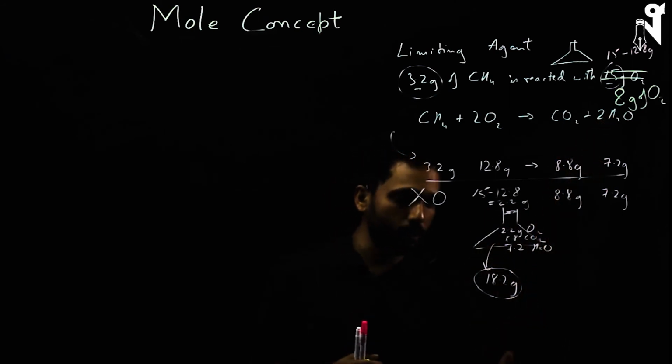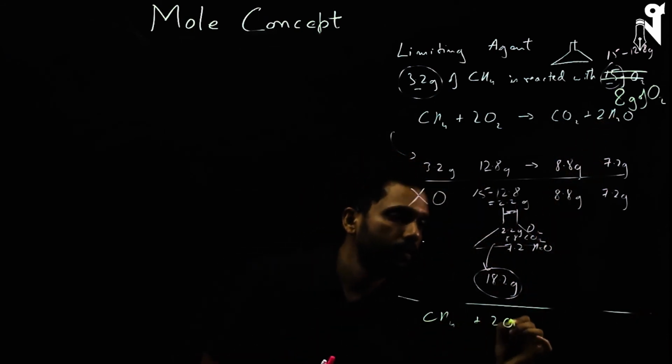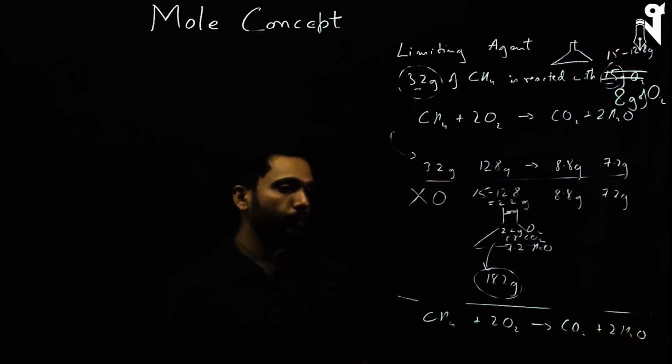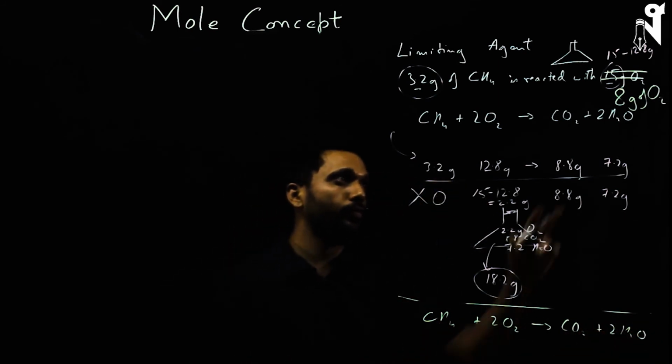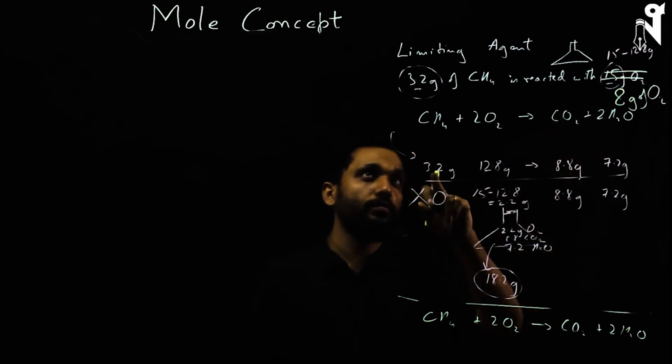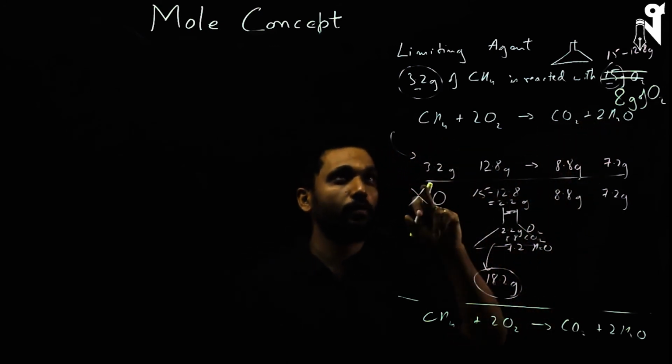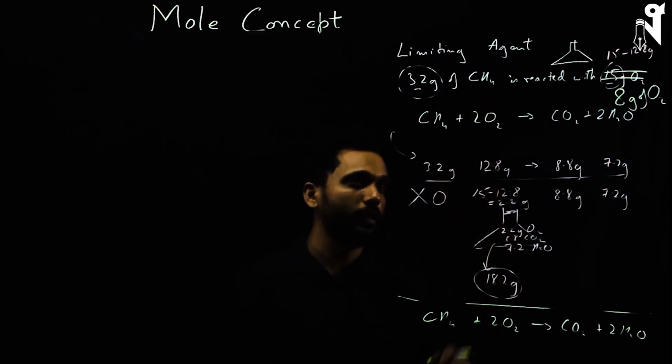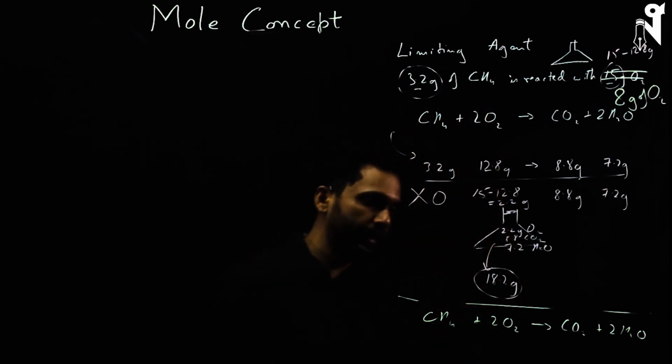So let us do this one. We have identified that what is going to finish off is oxygen, because 12.8 grams of oxygen is required for 3.2 grams of methane. 8 grams of oxygen will require less than 3.2 grams of methane. So methane will be left over.